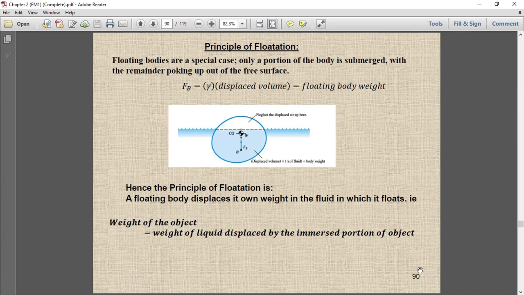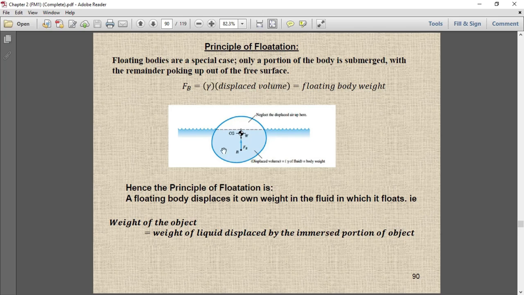Under the heading of flotation we will see what flotation is and what the conditions of flotation are. Here it is mentioned that floating bodies are a special case. Only a portion of the body is submerged, with the remainder poking up out of the free surface. In the case of flotation, part of the body is underwater and part of the body is above water.